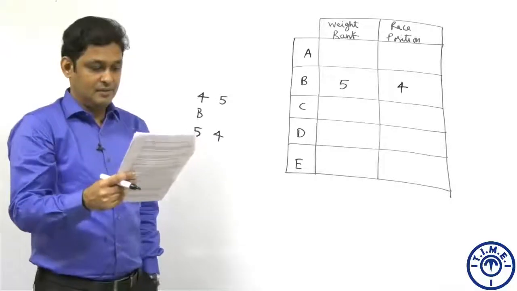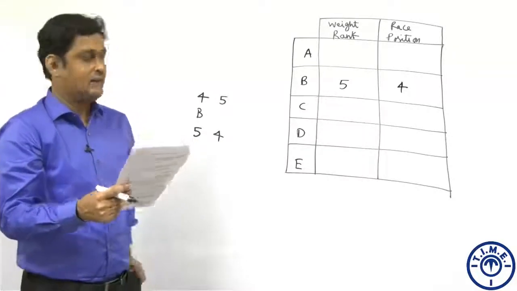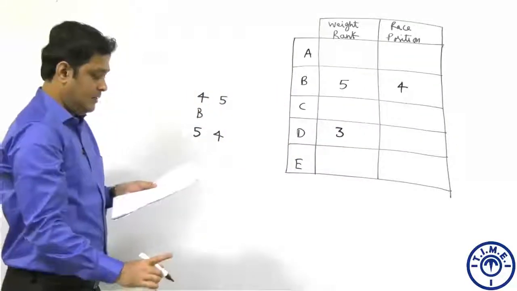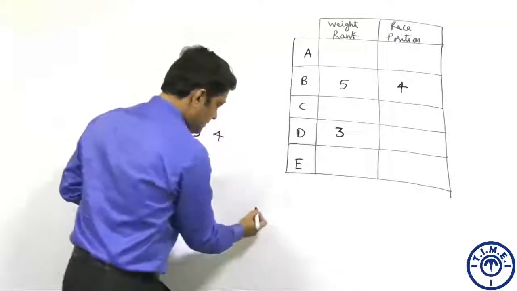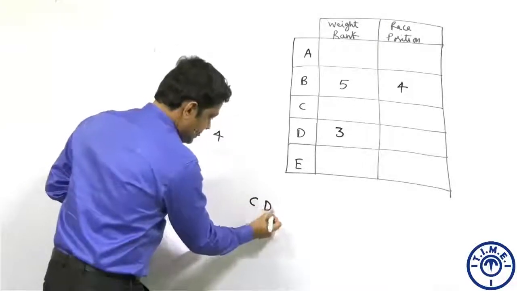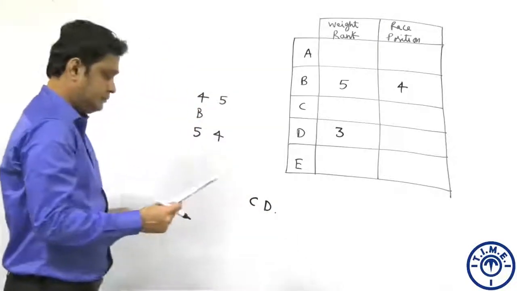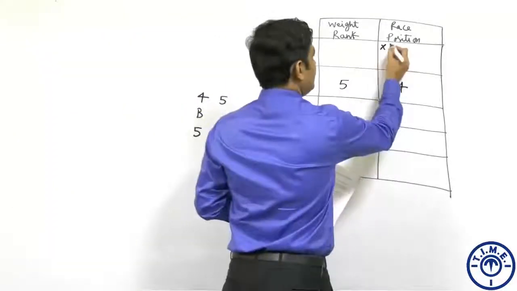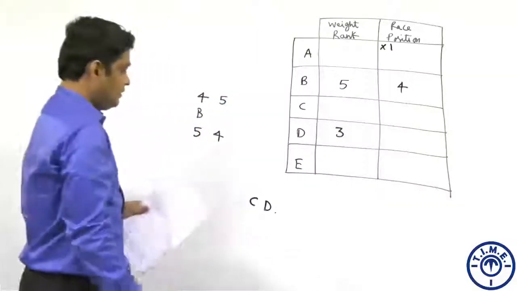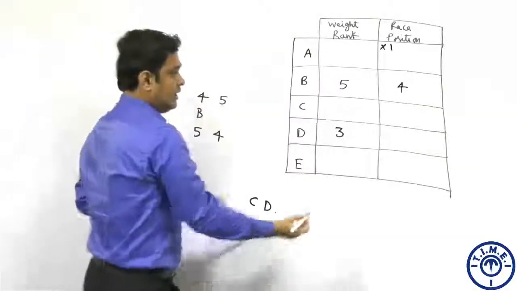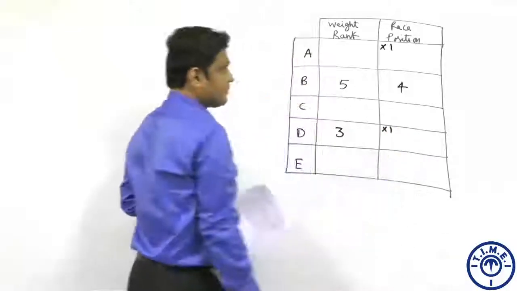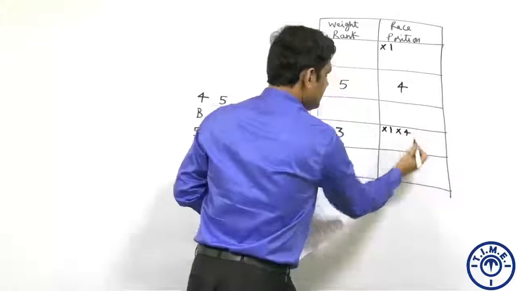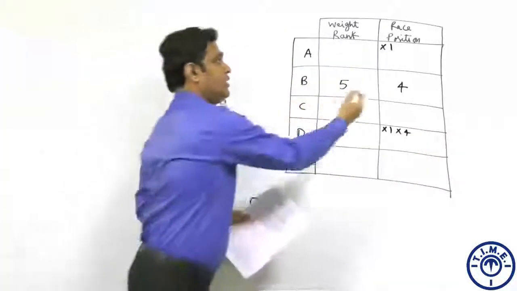The second piece of information given here is D, who was the 3rd heaviest person. D is the 3rd heaviest. D finishes immediately after C, that means in the race C finishes first and then D comes after that, while A was not the first to finish. So, since D is coming after C, D also is not finishing first, and D obviously is not finishing 4th because B has already come 4th.